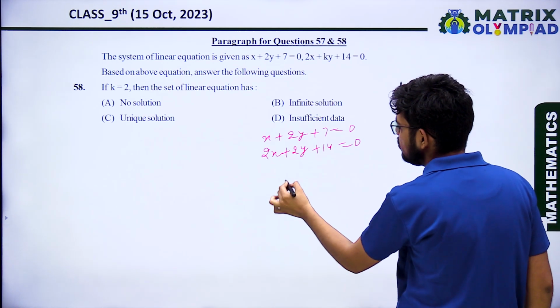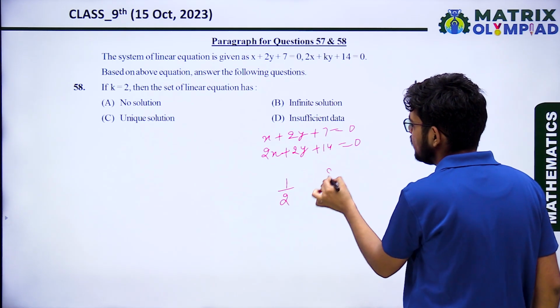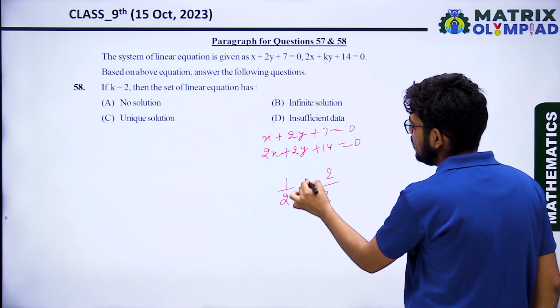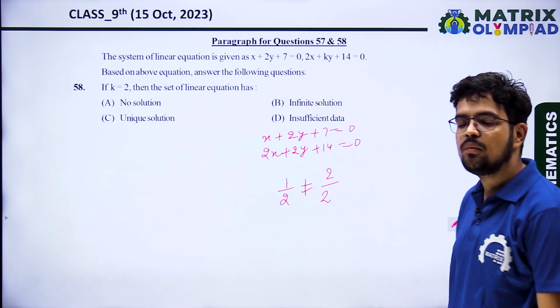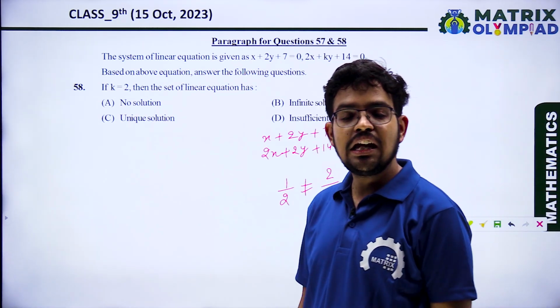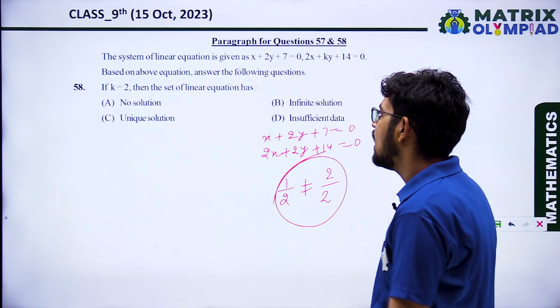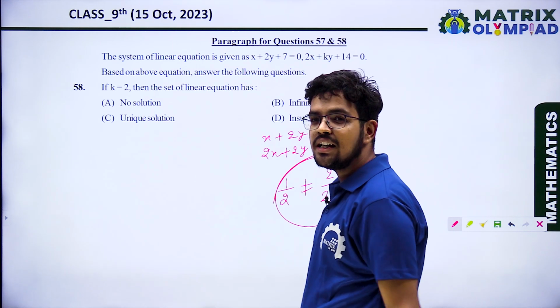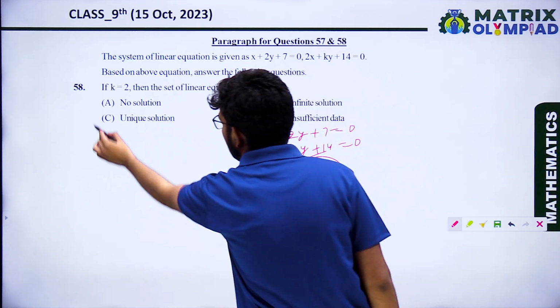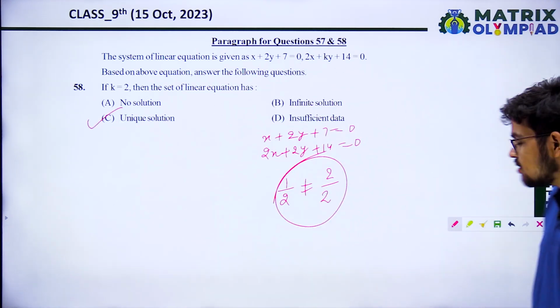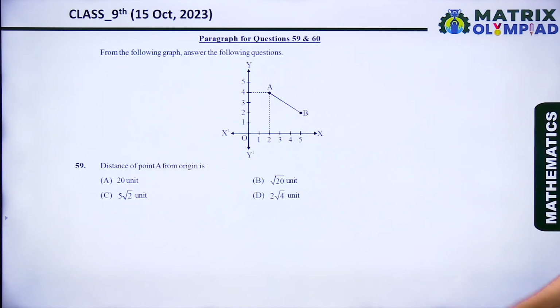Now the ratio of their coefficients, 1 upon 2 and 2 upon 2, so the ratio a1 upon a2 and b1 upon b2 is not equal. If the ratio is not equal, then the lines are intersecting. If the lines are intersecting, it means the pair of linear equations has a unique solution.